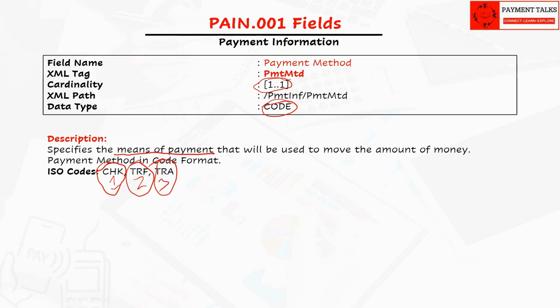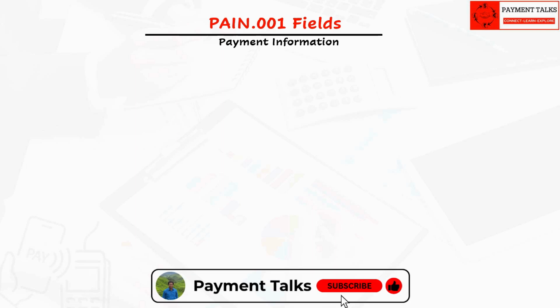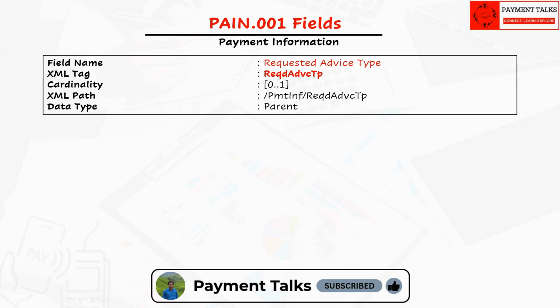In MT101, the payment method is implicit because the message itself represents a credit transfer request. Similarly, in Pacs.008, the payment method is also implicit because Pacs.008 represents a FI to FI credit transfer. So there is no direct equivalent field mapping to both. The next field is requested advice type. This is optional field.